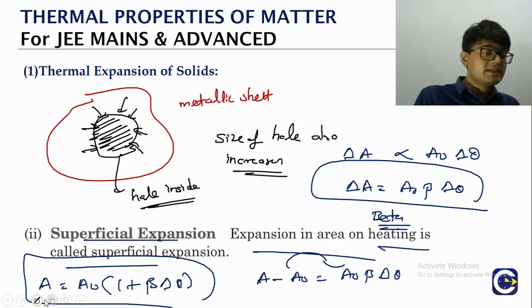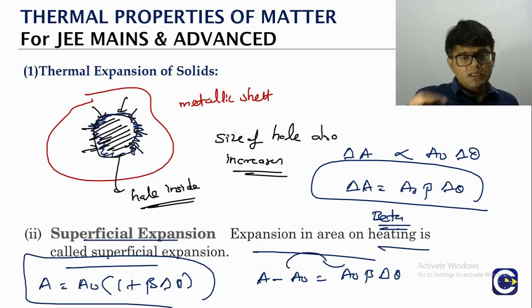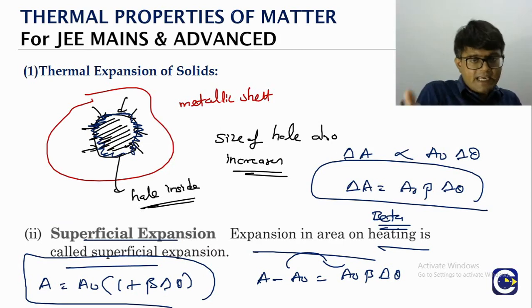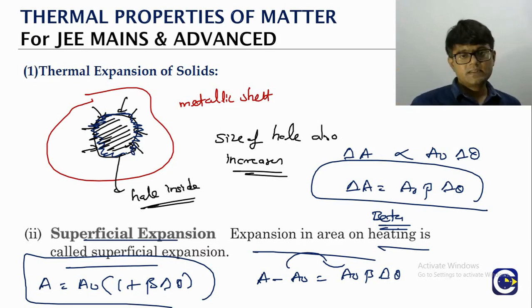How do we explain this? Think of it. If you look at the boundary, that is a linear dimension, right? It's a dimension of the solid object. When we increase temperature, what are we saying? All the dimensions of the solid object must increase, meaning the boundary length also must increase. Boundary length increasing means what? When will it happen? When the hole size is increasing.